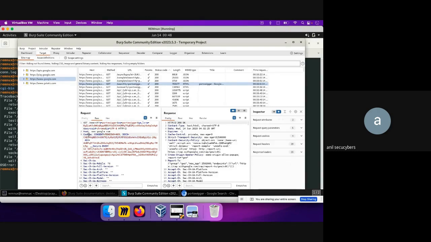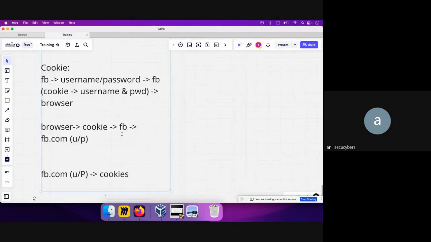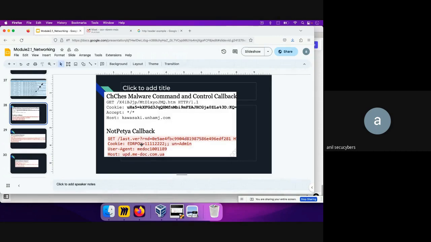And as I told, the whole objective of a cookie is to figure out if you are a valid user of facebook.com, so that you don't need to enter username and password every time. But this can also be utilized in a different way, where the malware can utilize this to tell the malware author what the other details of that system are. So here NotPetya is telling the attacker that it was able to get admin privilege, and this is a specific ID of that system. So that's all about the cookie header.